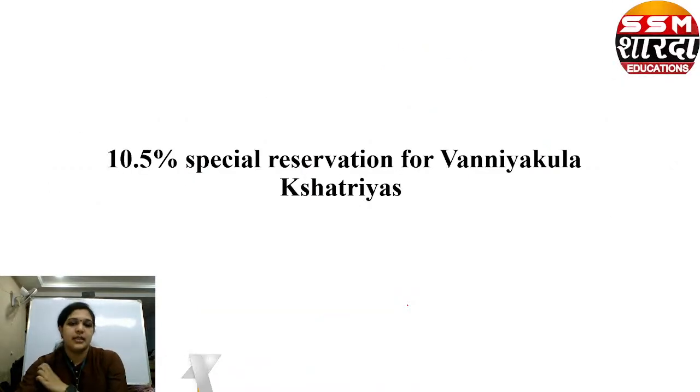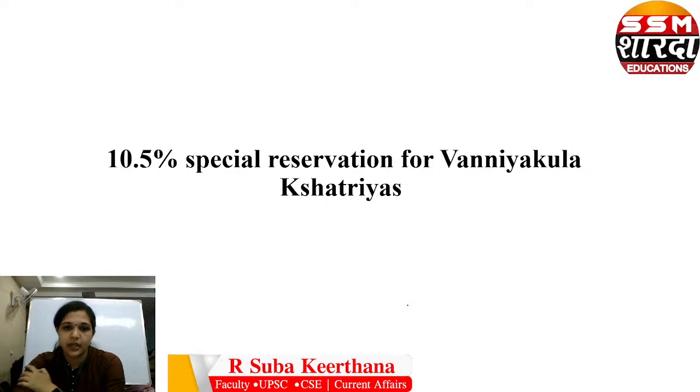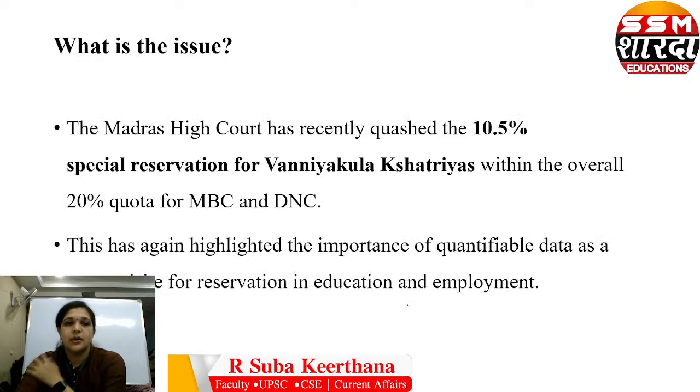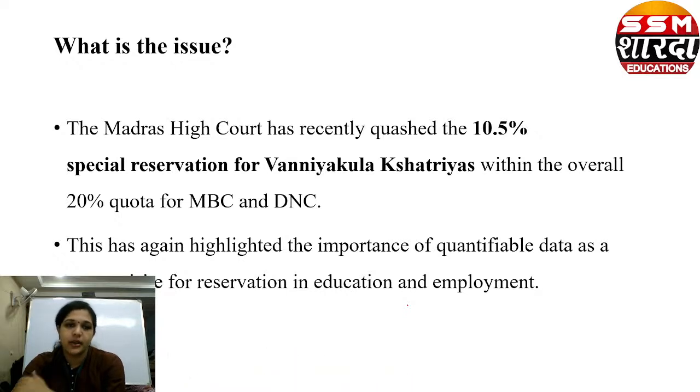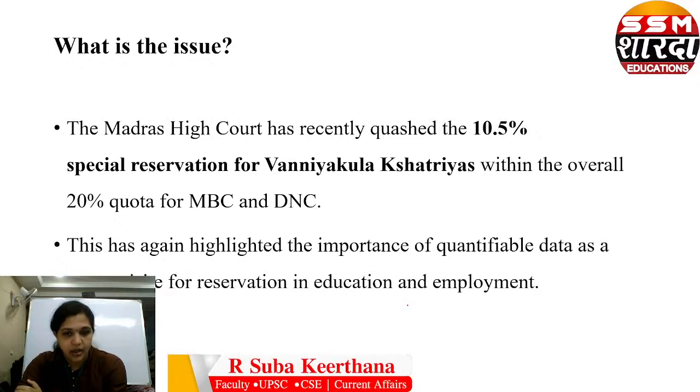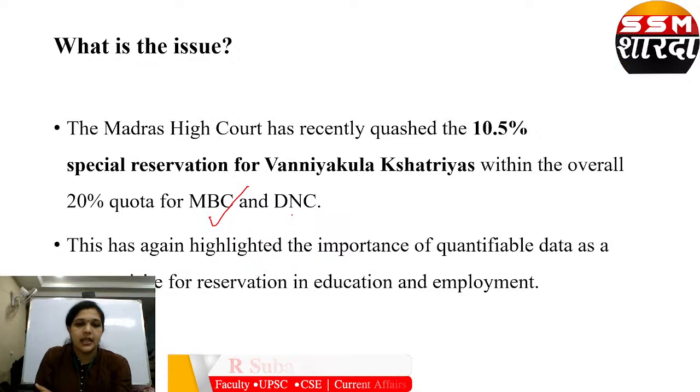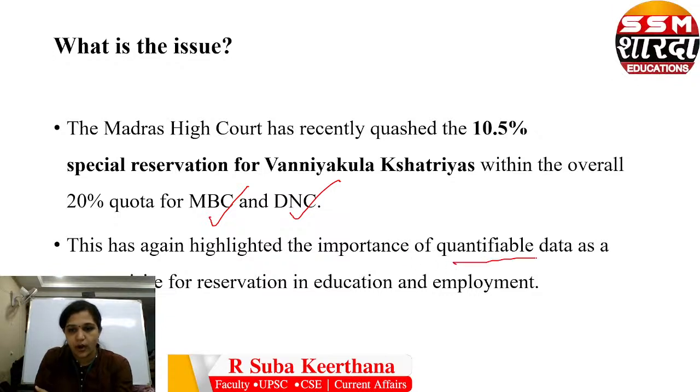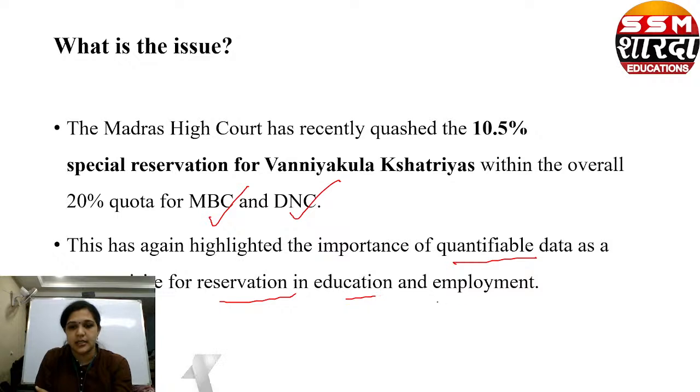Next is the 10.5% special reservation for Vanniya Kula Kshatriyas. What is this? The Madras High Court has recently squashed the 10.5% special reservation for the Vanniya Kula Kshatriyas within the overall 20% quota for MBC and DNC. DNC is denotified communities. This has again highlighted the importance of quantifiable data as a prerequisite for reservation in education and employment.